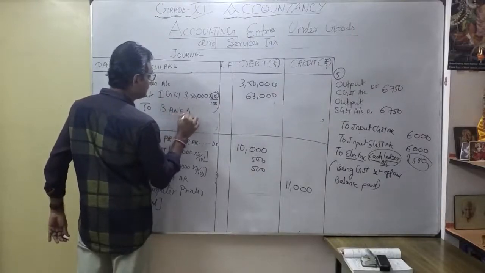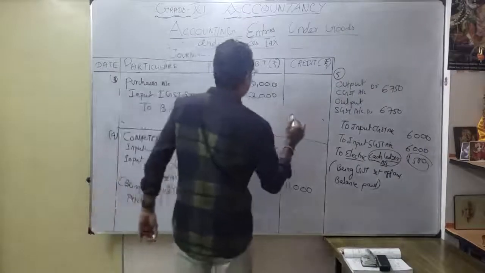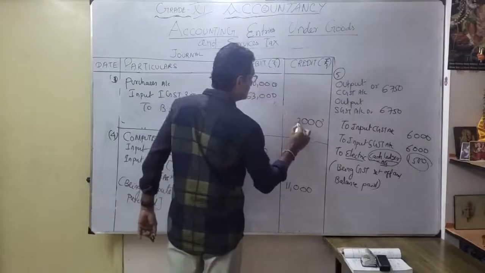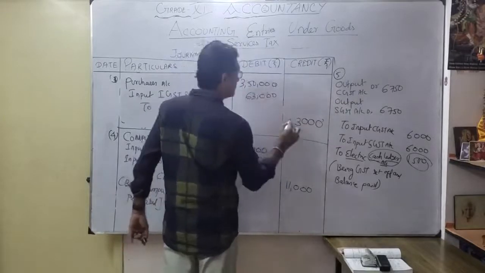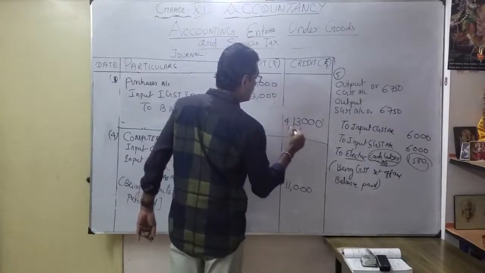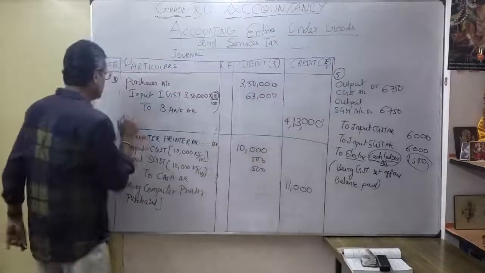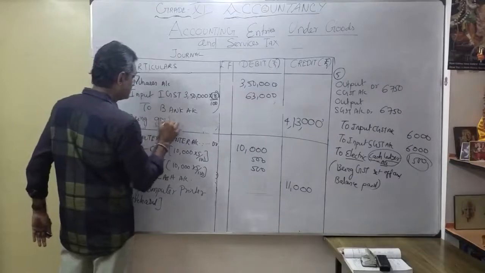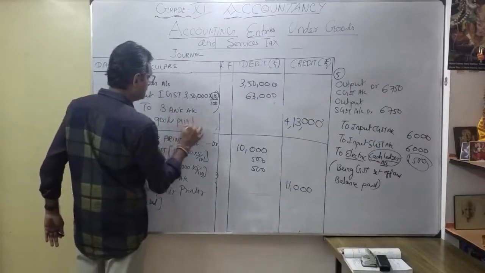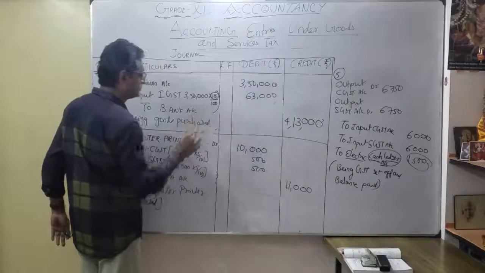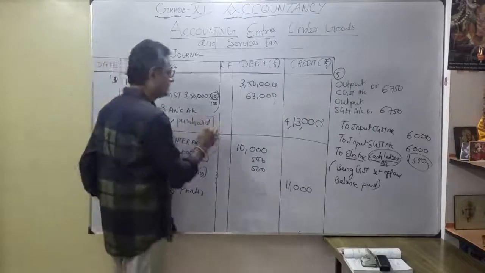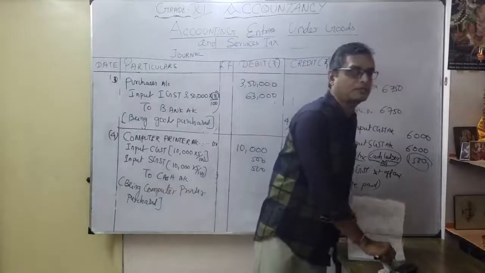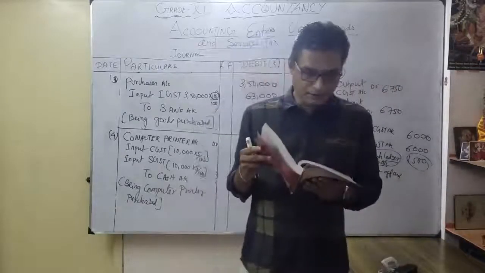To bank account, 3,50,000 plus 63,000, so I have to pay 4,13,000. Narration: being goods purchased. So it is a cash transaction, not credit, because they did not mention any particular party. They simply said bought goods 3,50,000 from Jharkhand.